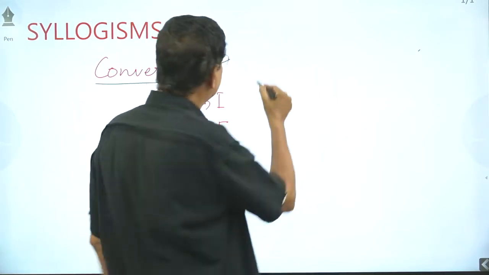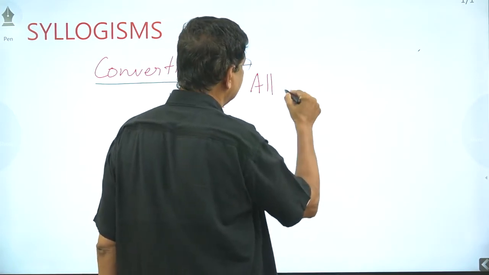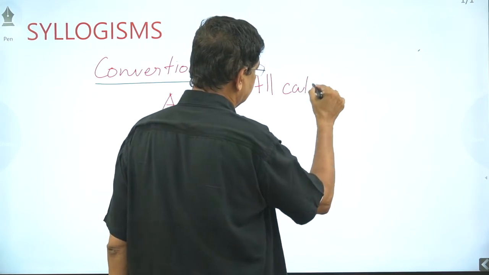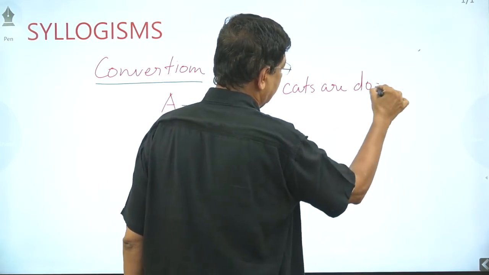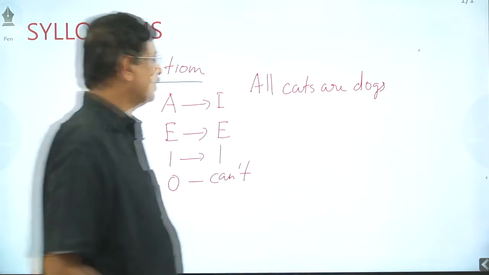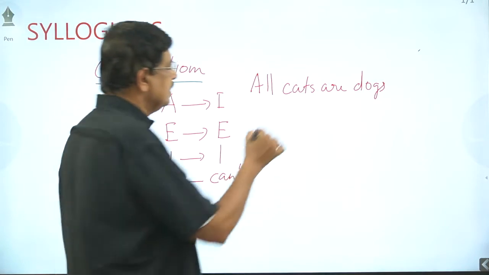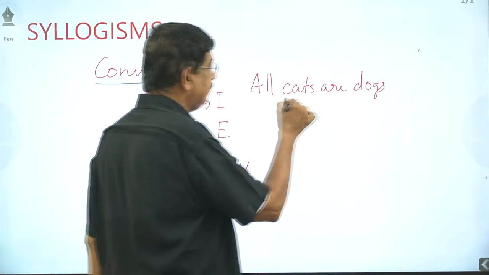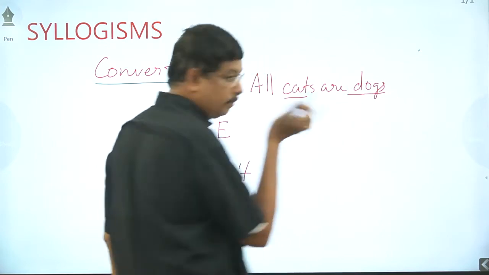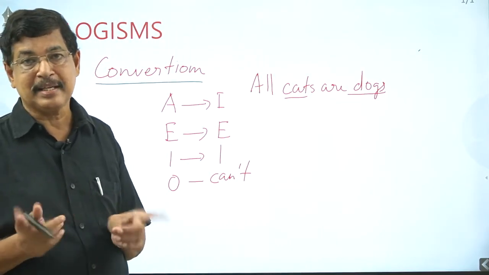Example I can write for you, the same example we studied earlier. All cats are dogs. When we are converting, that A-type we can convert to I. For converting, we have to interchange subject and predicate.